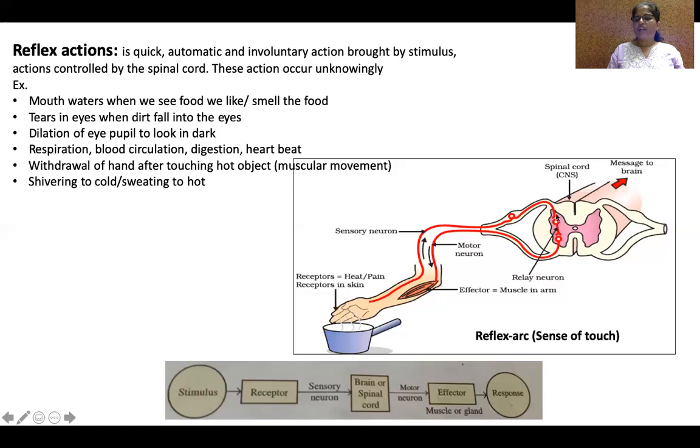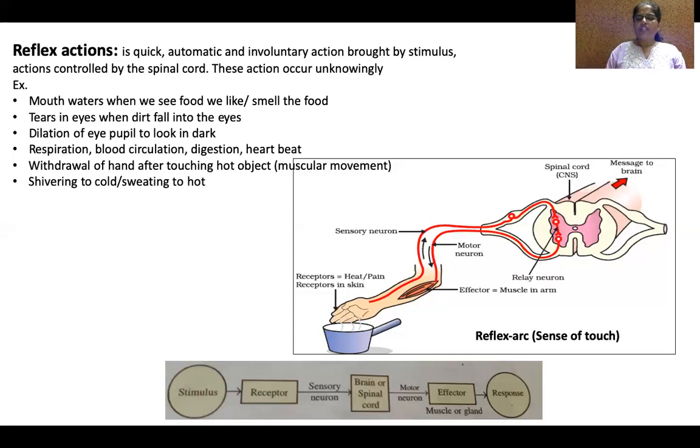It reaches the spinal cord. Here it gets processed, and this is a connecting neuron which connects the sensory neuron and motor neuron. The processed information is passed through this motor neuron to the muscle in the hand, which helps us to remove the hand from the hot object. And then, immediately after touching, that message passes through the sensory neuron, goes to the spinal cord and comes back to the muscle, the hand muscle. So we'll take out the hand.